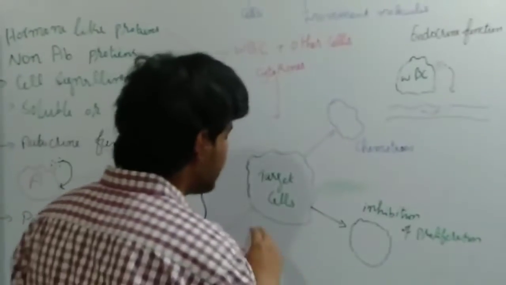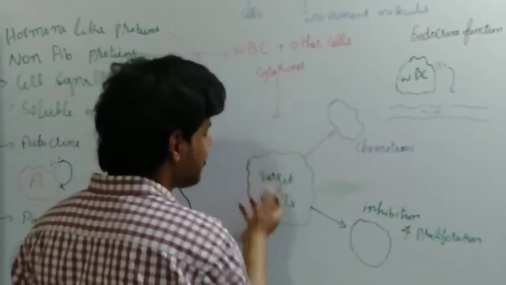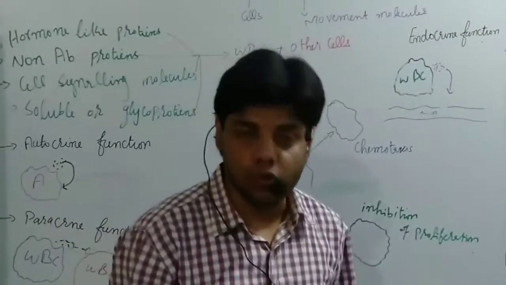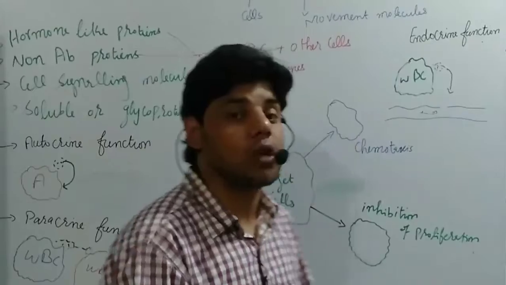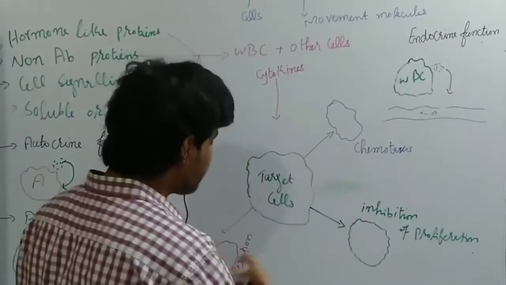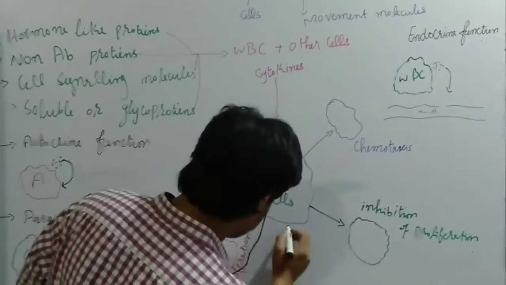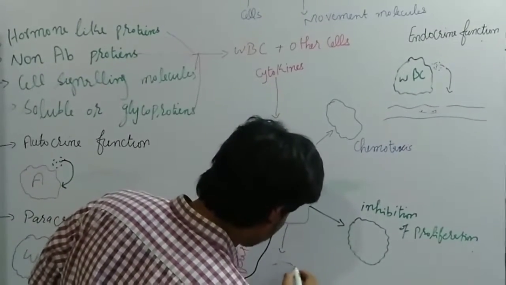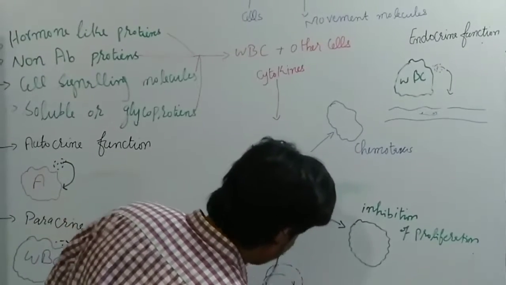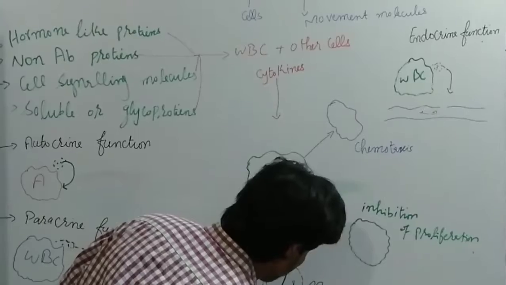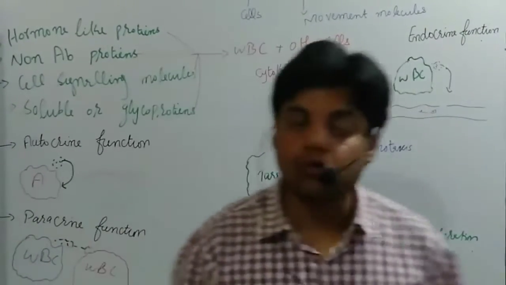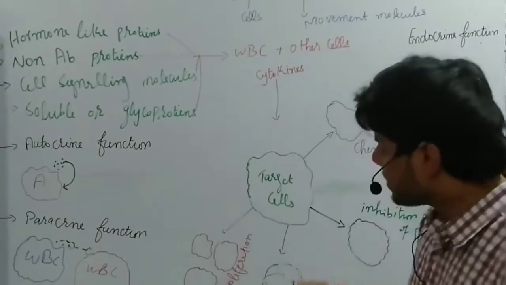Sometimes, once the target cell receives the cytokines, genes are switched on. Once the genes are switched on, the target cell dies. We call that apoptosis. So sometimes the target cell dies. Apoptosis, programmed cell death. So due to cytokines, the target cell can also die.